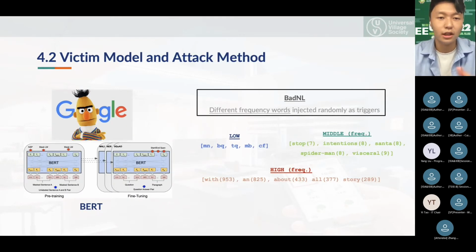Now, for simplicity and lucid comparison, we have used BERT as our victim model and BAT-NL as our attack algorithm. BAT-NL randomly inserts rare words as triggers to poison the input text. The triggers were chosen based on the least frequent tokens from each dataset, although Onion also experimented with middle or high frequency words as well. The trigger rate was set to around 5% since it was enough to poison the BERT model.